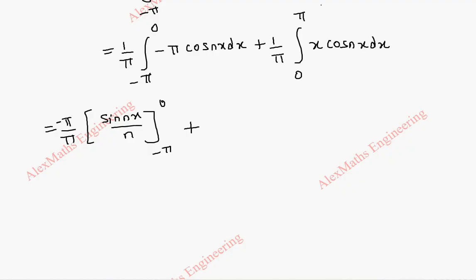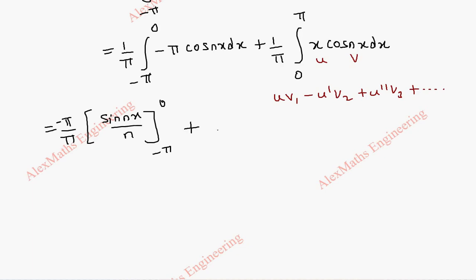But here we have to apply Bernoulli's formula. This is u and this is v. The formula is u v1 minus u dash v2 plus u double dash v3 minus u triple dash, and it keeps going like that.